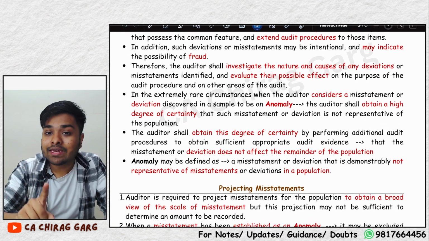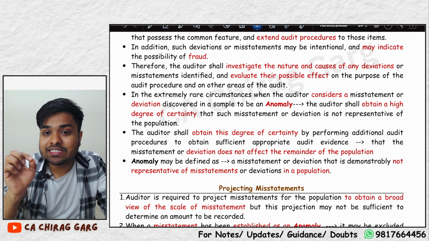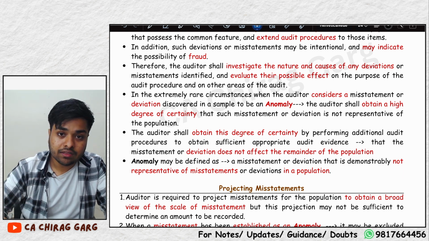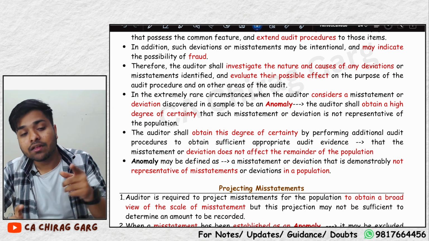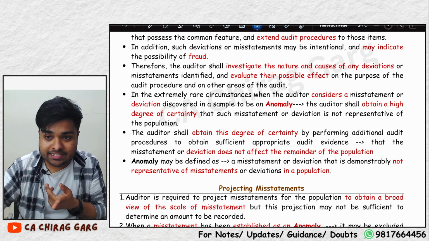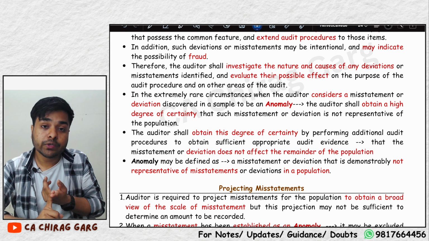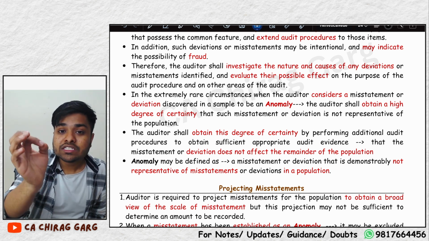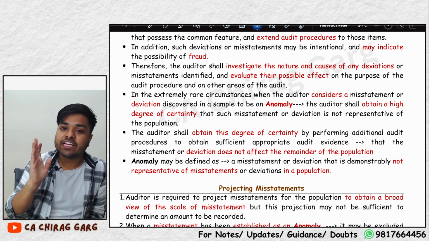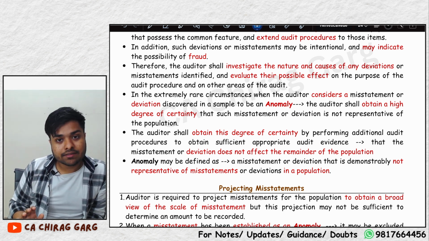But when the auditor considers an item to be an anomaly, when he is saying that yes, this is an anomaly, he should have obtained a high degree of satisfaction that this does not represent the population, this does not represent the misstatements in the population. He has to be certain enough, he has to obtain a high degree of certainty. Do you understand that?